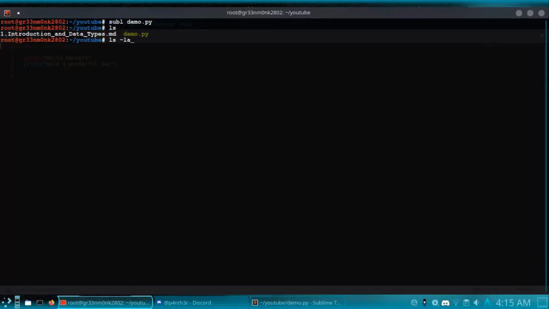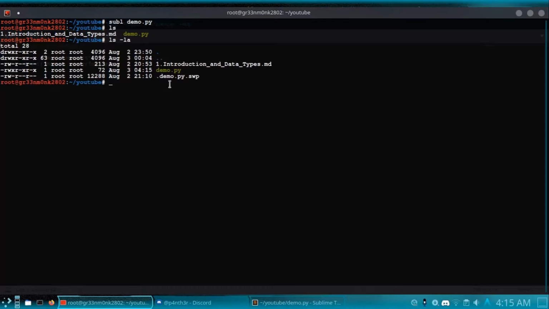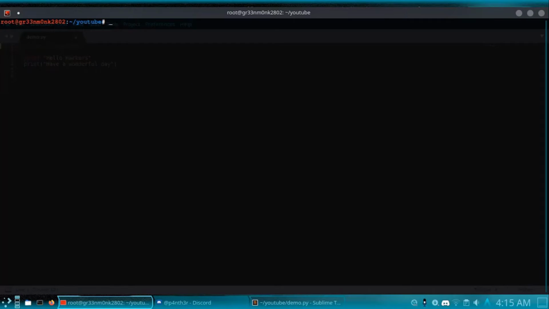You can see I have marked this as executable. If I list, you can see this file has executable permissions, so you need to give it executable permission before running it. Now running it, and you can see, hello hackers, have a wonderful day. So we get this executed and you can run almost any task whichever you want to run. Just make sure that you use the interpreter correctly, or if you don't specify the interpreter then you need to manually say which interpreter you want to use while running scripts.